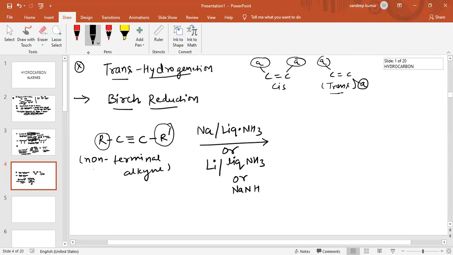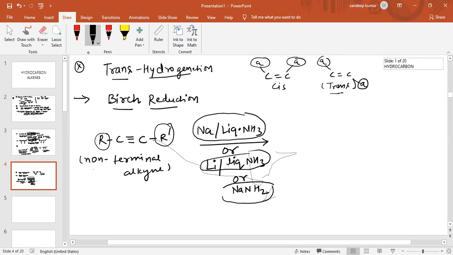All three reagents have the same function, like sodium liquid ammonia, lithium liquid ammonia and sodamide.